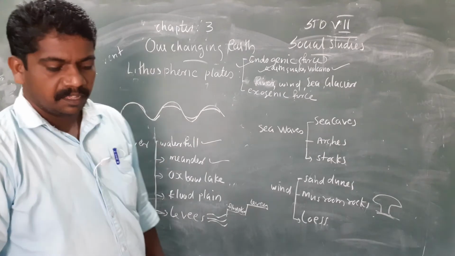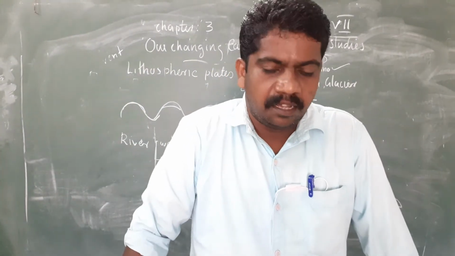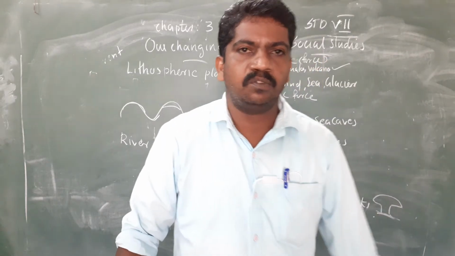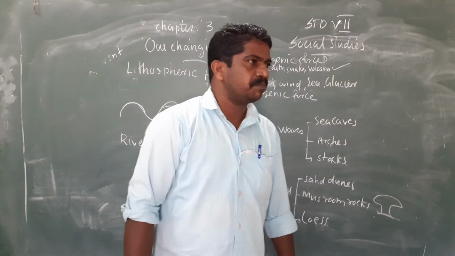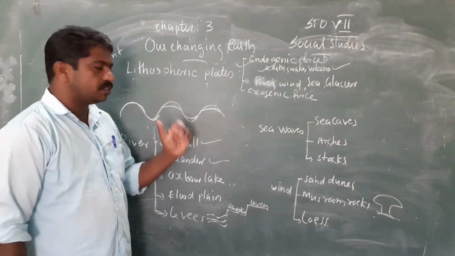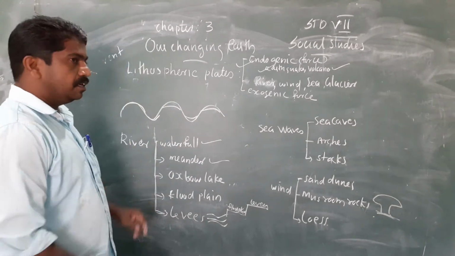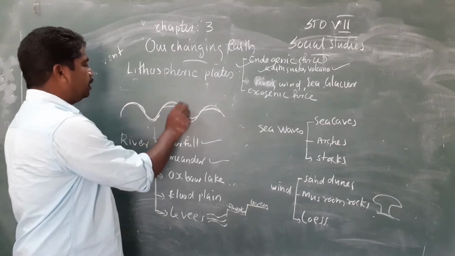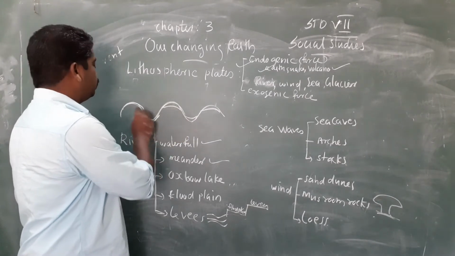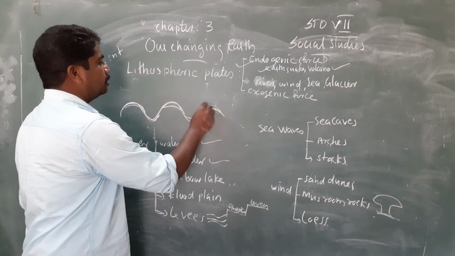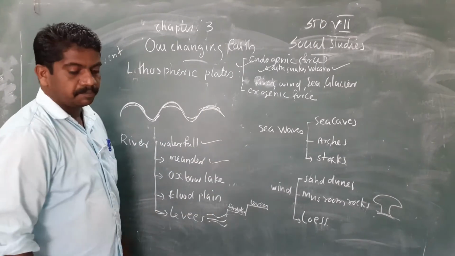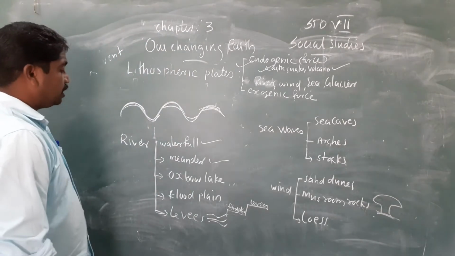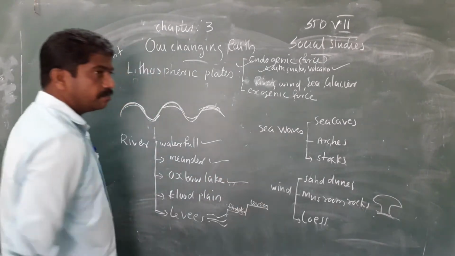Okay. So you studied rivers can make changes on earth. River makes waterfall. What is waterfall? Waterfall means the sudden falling of water from the rock surface. Then meander. The river is not flowing straight. It is flowing in a curved manner. The curved part of the river is called meander. Then also the river can make oxbow lake.